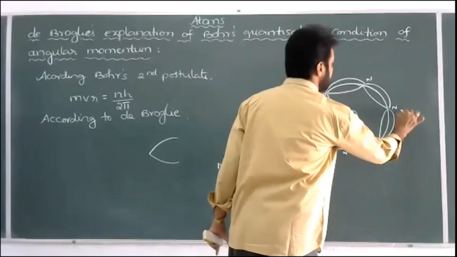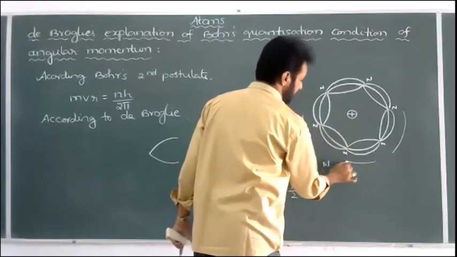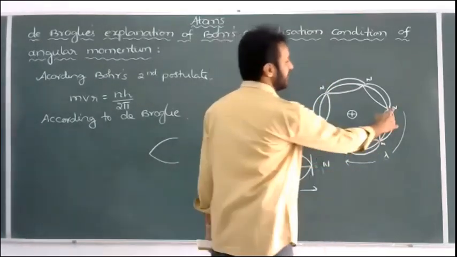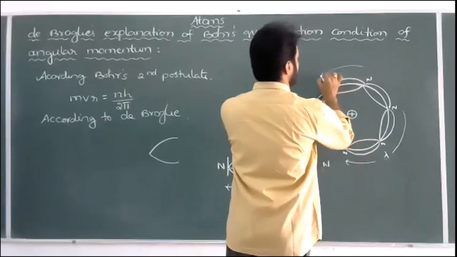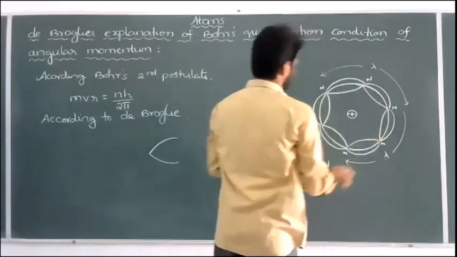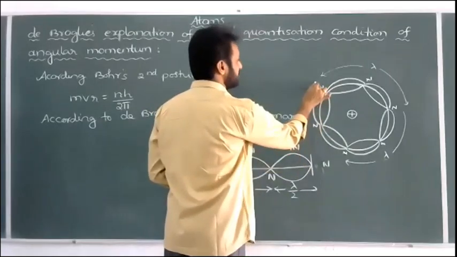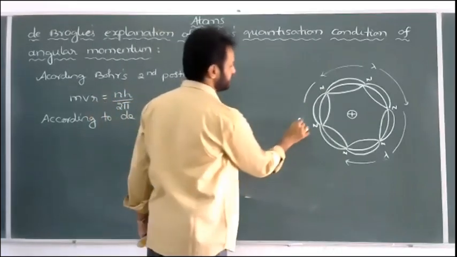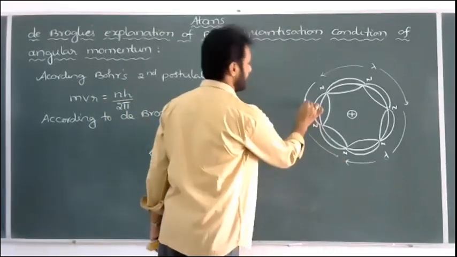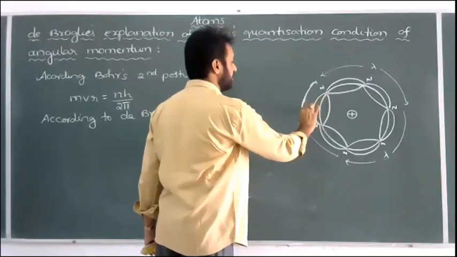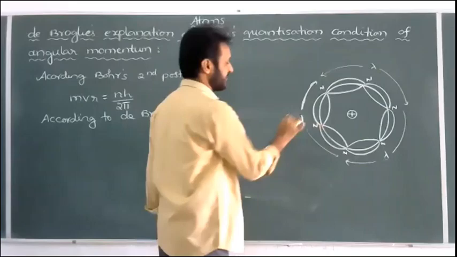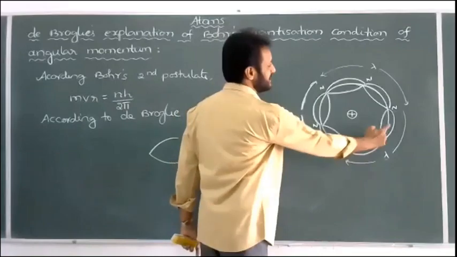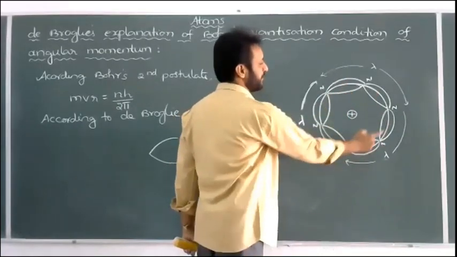For example, if we take one complete segment, this value is lambda by 2 plus lambda by 2, which is equal to lambda. And again from here to here, this part will also be equal to lambda. And also here, if you take up to here, it is also a lambda. So total, check how many wavelengths we got. This value is also lambda, I should write, and observe this diagram carefully. How many wavelengths lambda did we get? 1, 2 and 3 lambda. So 3 lambda means how many segments did we get in total? 1, 2, 3, 4, 5, 6.